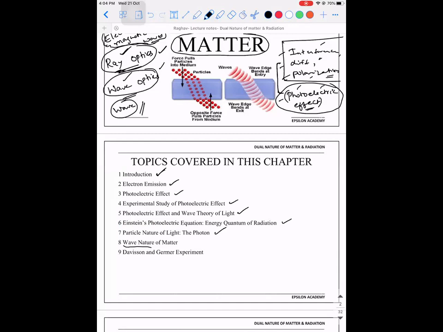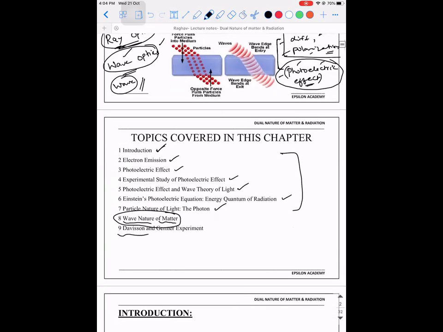Then we'll come to the wave nature of matter. Till here, we'll be discussing the particle nature of radiation. Then we'll discuss the wave nature of matter, which is exactly the reverse. When a wave can exhibit particle property, why can't a particle exhibit wave property? We will see that when that topic comes. All these things you would have learned in your 11th chemistry. It is going to be easy and you can easily connect it. The Davisson and Germer experiment is not there in your syllabus. So let's get started.